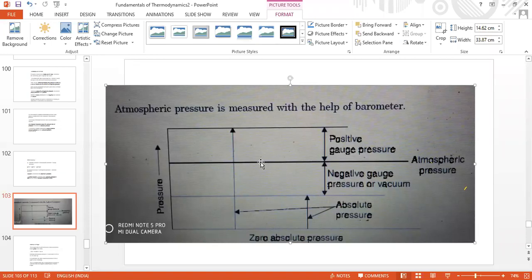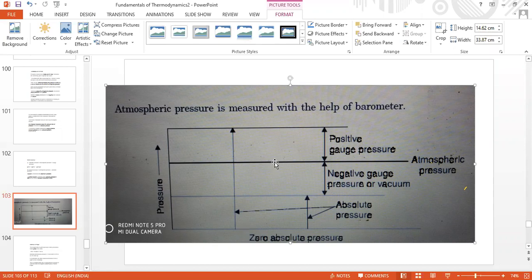Now this is absolute zero, assigned the value of 0 mm of mercury, and atmospheric pressure in mm of mercury is 760 mm of mercury.